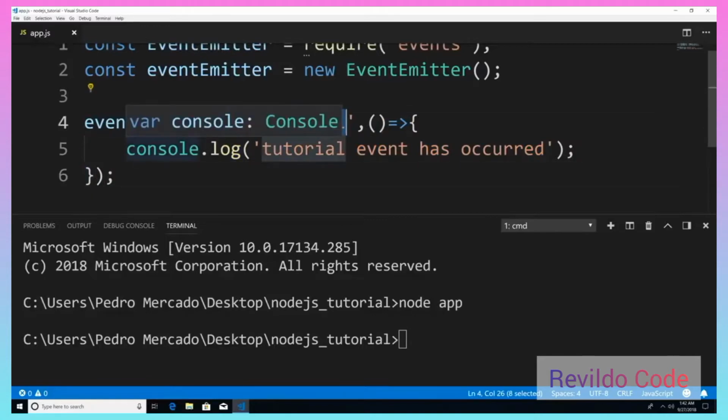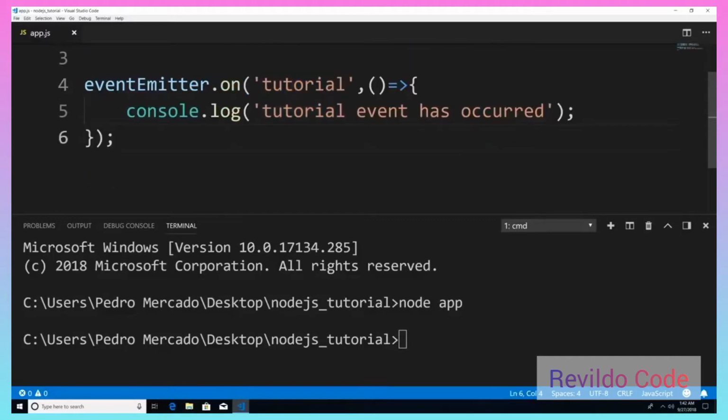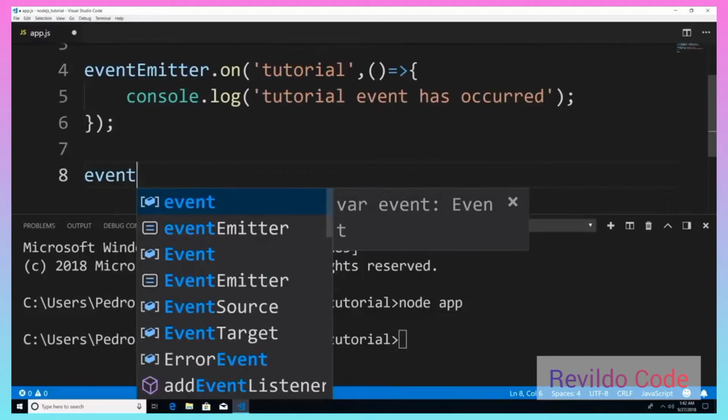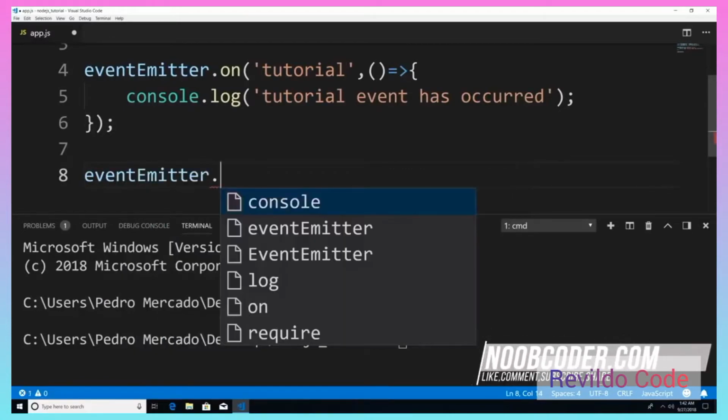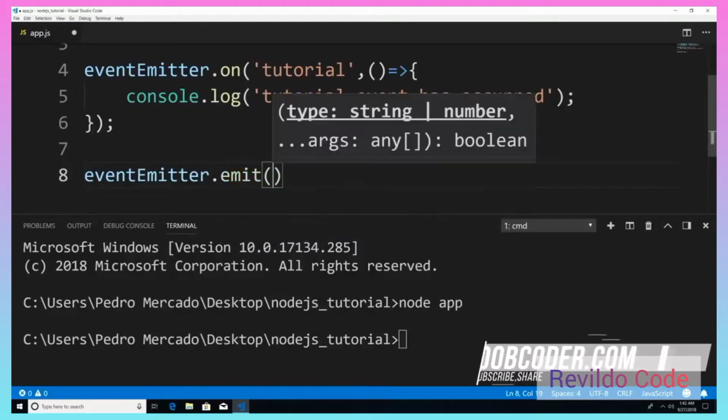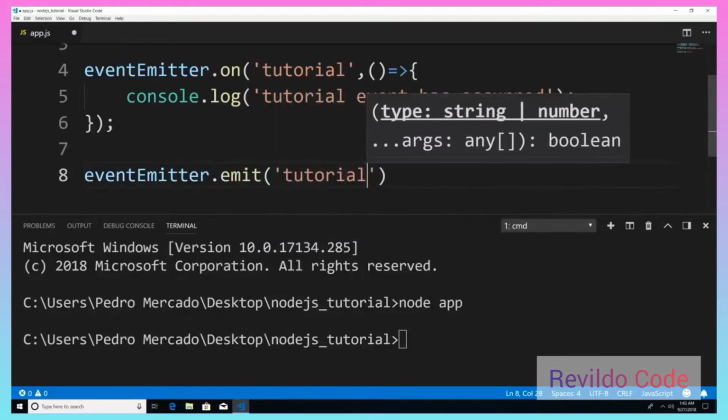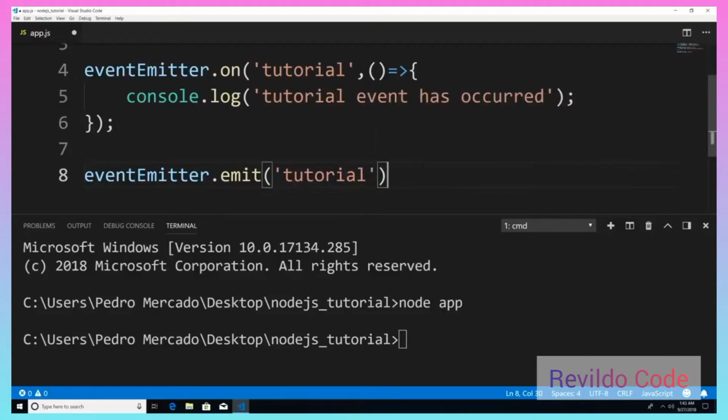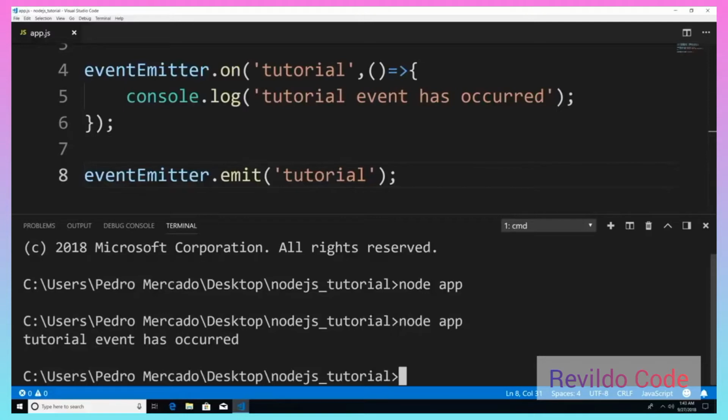So now let's emit a tutorial event. So I'm just going to say eventEmitter.emit. And now I'm just going to pass in tutorial as the first argument. And that's it. So now if I was to hit Control S to save, and now execute this one more time, you can see that our tutorial event gets triggered whenever we call the emit method.